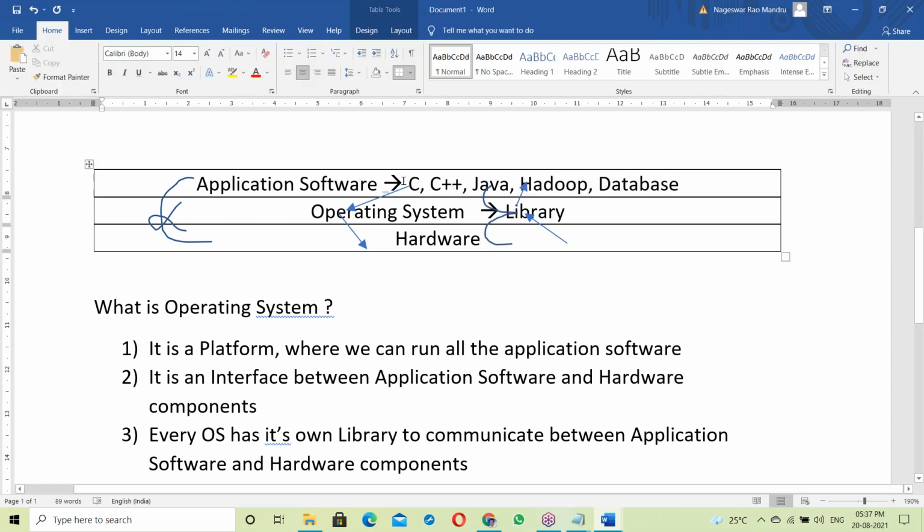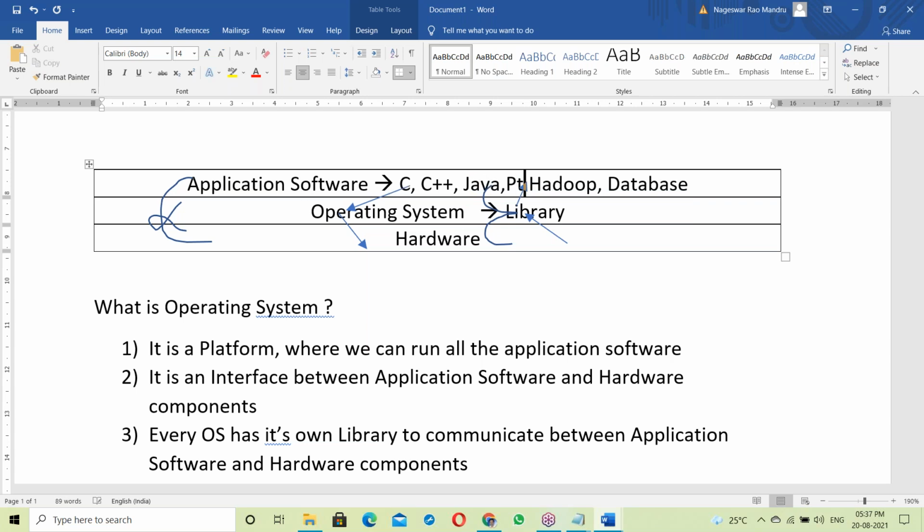That link may be a static link or a dynamic link. Suppose C and C++ use static linking, and Java and Python use dynamic linking. I'll explain what static link and dynamic link are. We'll discuss it clearly, and I'll explain it practically.